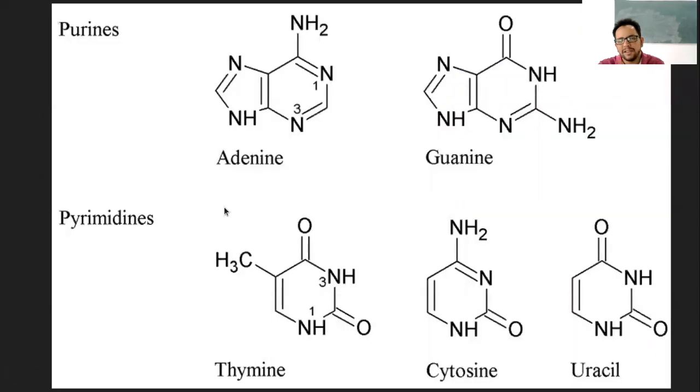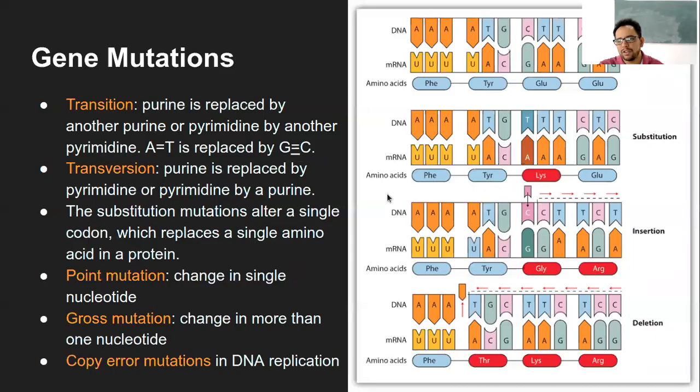And this is what we had seen here. If it is a purine to purine change, that means from adenine to guanine it will change, or from guanine to adenine it will change in the sequence. And obviously the counterpart will also change respectively in the opposite strand of DNA. That is what is being shown here. This is one strand and the opposite strand. In this case, they have shown mRNA, but obviously it will be the opposite strand in the DNA structure.